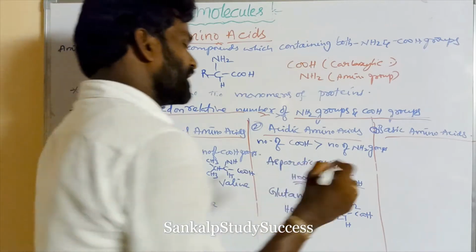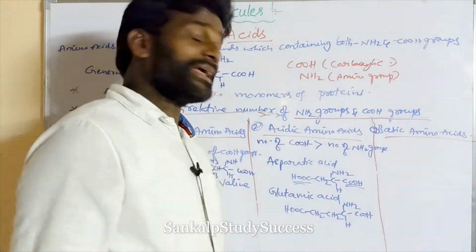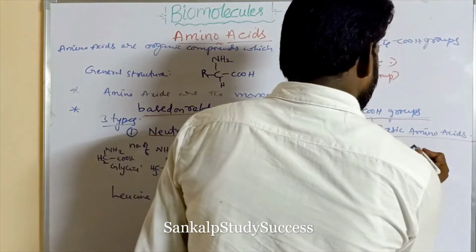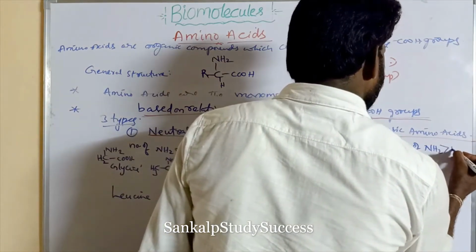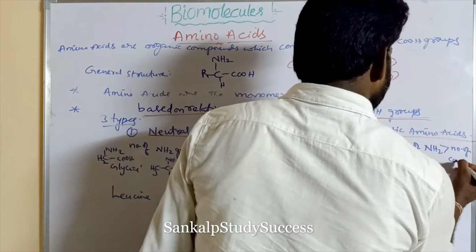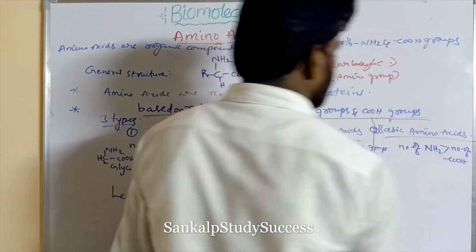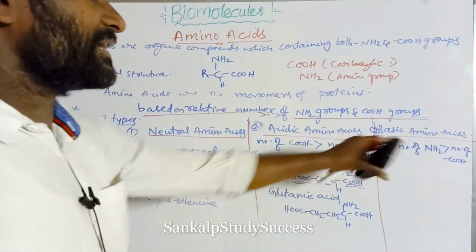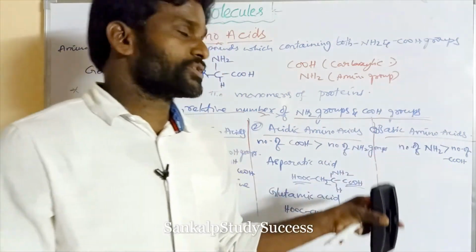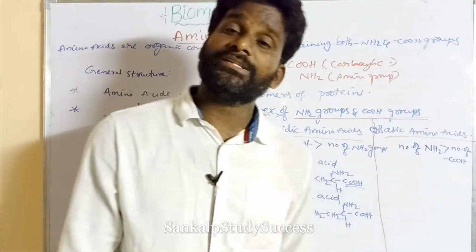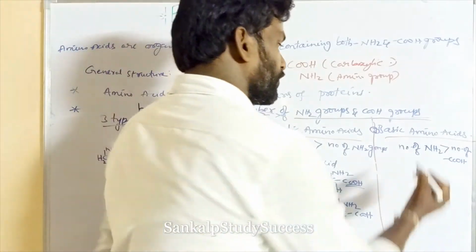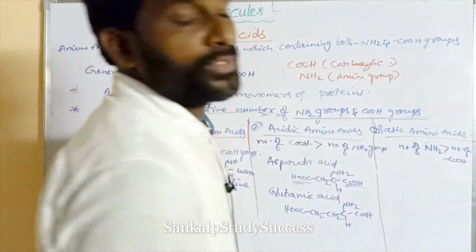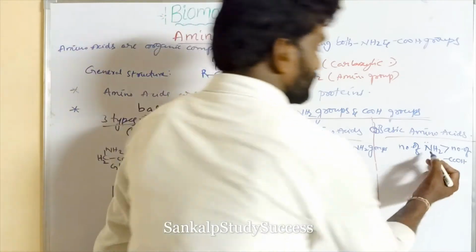Now we go to basic amino acids. If an amino acid contains more NH2 groups than COOH groups, it is known as a basic amino acid. We know that the NH2 group has basic nature and the COOH group has acidic nature.